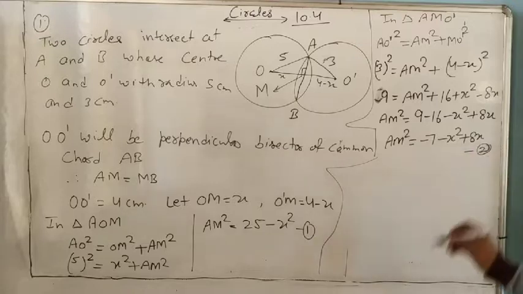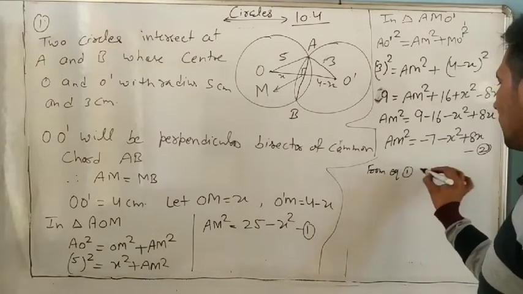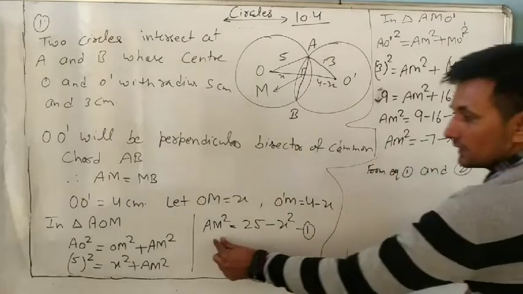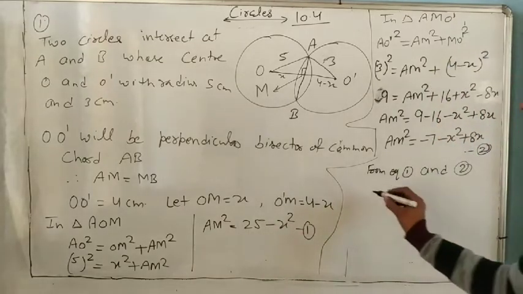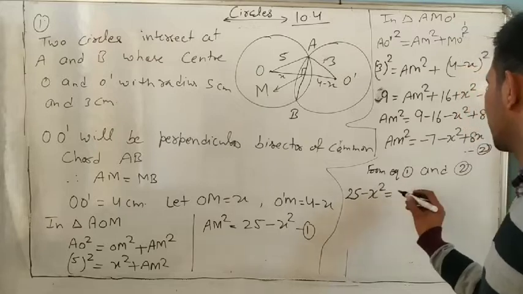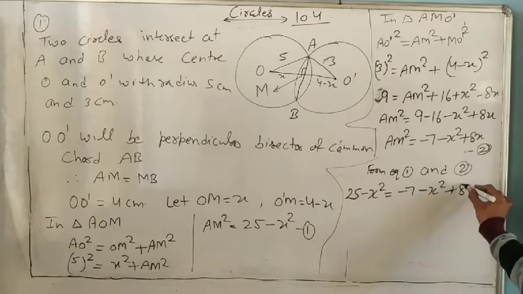From equation 1 and 2, what is it? It is also AM square, AM square. It means both are equal. So 25 minus x square equal to minus 7 minus x square plus 8x.